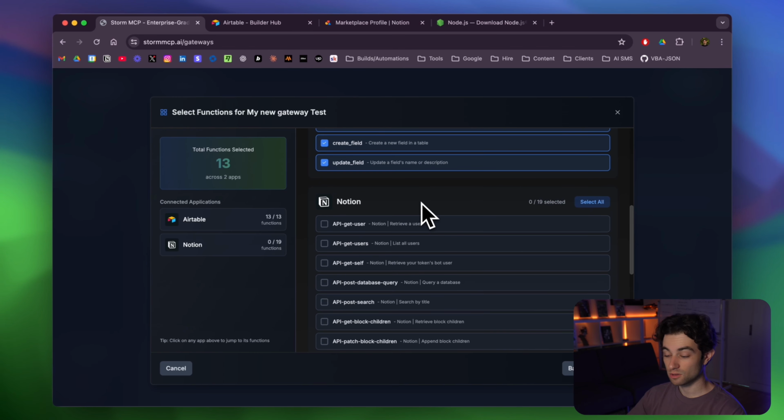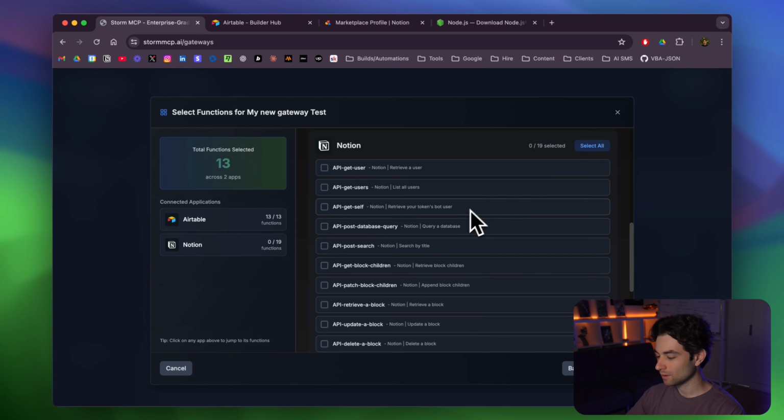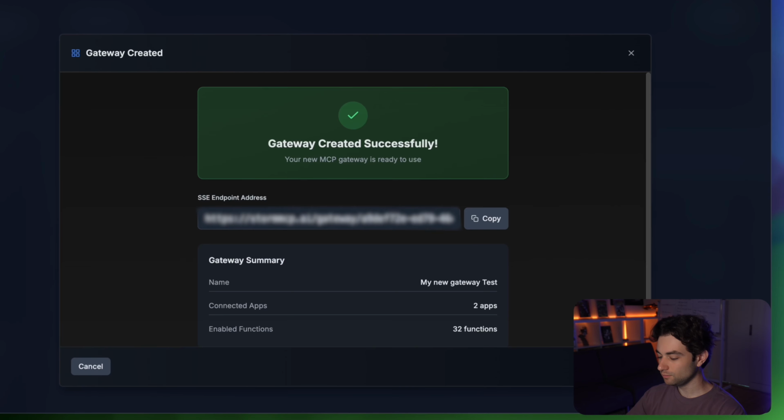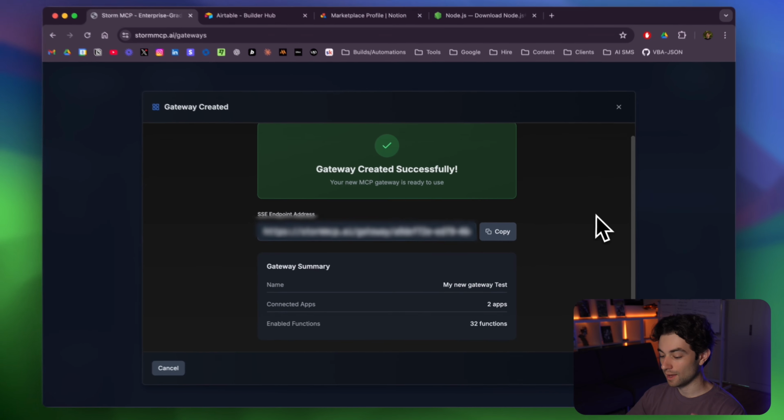So instead of actually calling these each manually, like how we previously do when we play around with large language models, now we call one endpoint and it has access to all of this. So I'm going to select all here as well, and we can click on create. And now you're going to be given an endpoint right here.